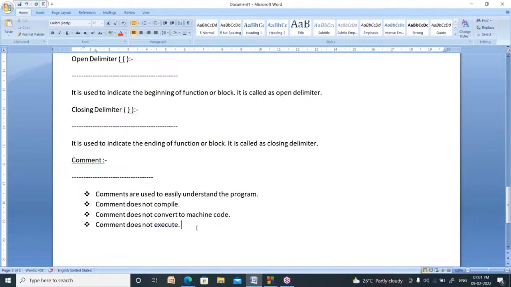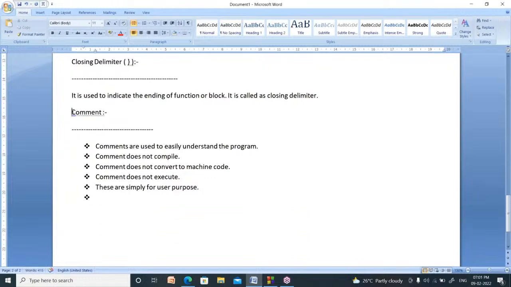So what is the use of these? These are not for the compiler, they are just for the user. Comments written inside the program are not for the computer, they are for the user. Whenever you write comments, the program can be understood easily.